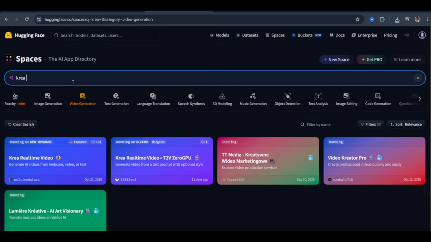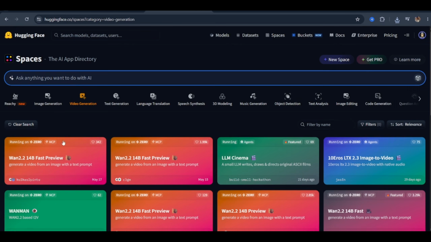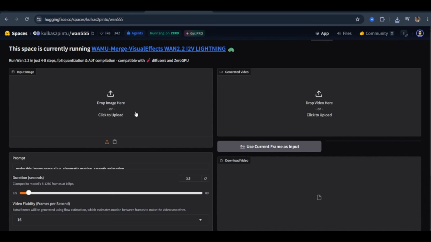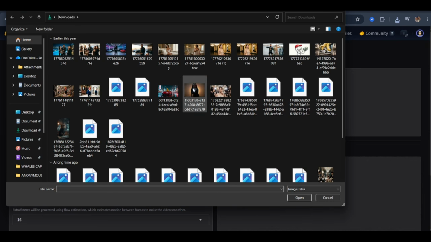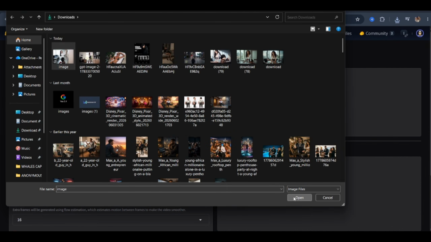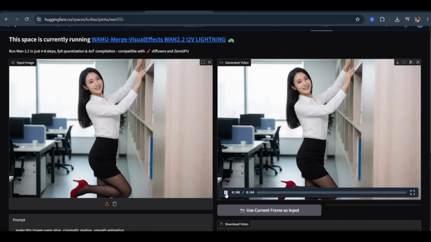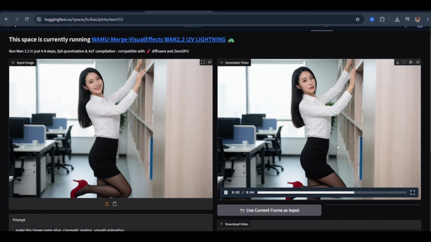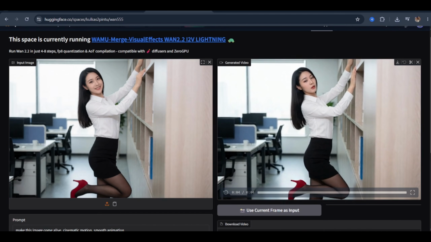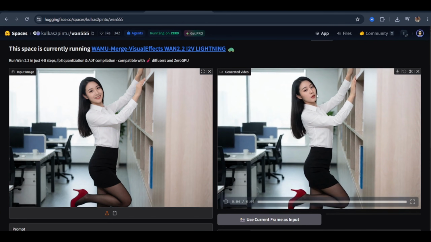Now let's take this output and push it through the WAN 2.2 video generation model to complete the pipeline. Dropping in our generated image, inputting the motion prompt, setting the duration, and hitting Generate. And there's the final output. Our AI-generated image has been animated into a fluid cinematic visual using completely free Hugging Face tools. The motion is smooth, the scene translates well from still image to animated sequence, and the overall output quality is strong enough to use directly in a content pipeline.